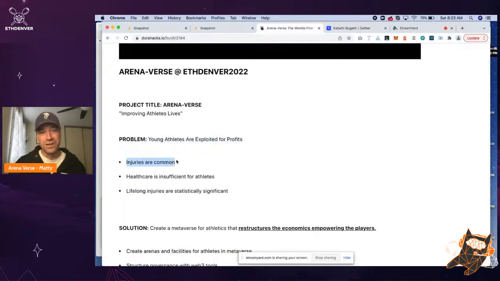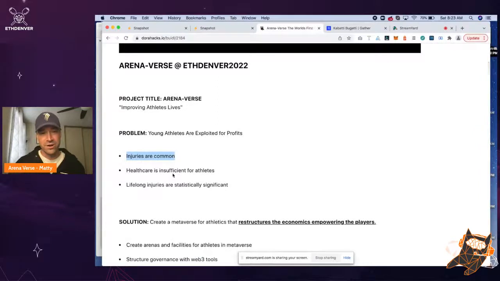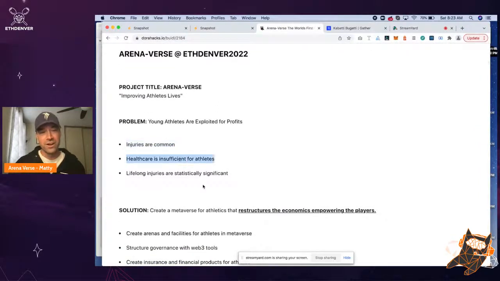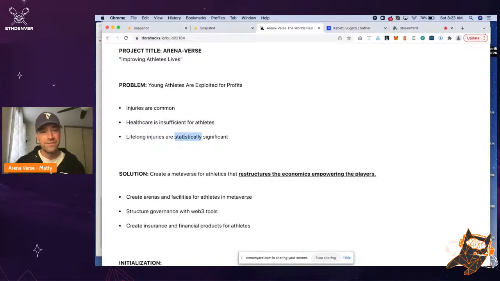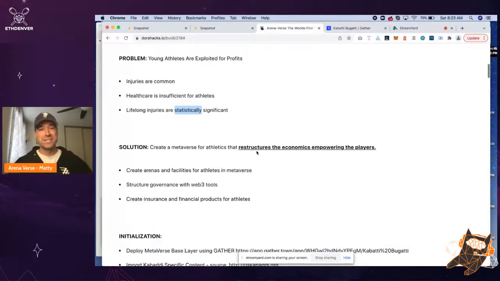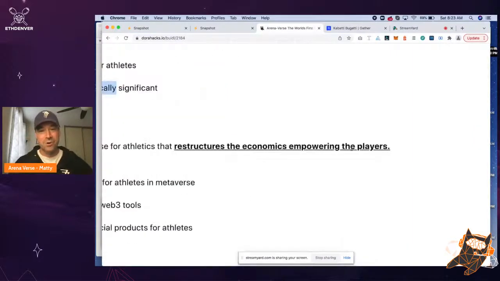So in the world of athletes, injuries are common, and they often have insufficient health care, and they face lifelong injuries. So our solution is basically to restructure the economics, empowering the players.